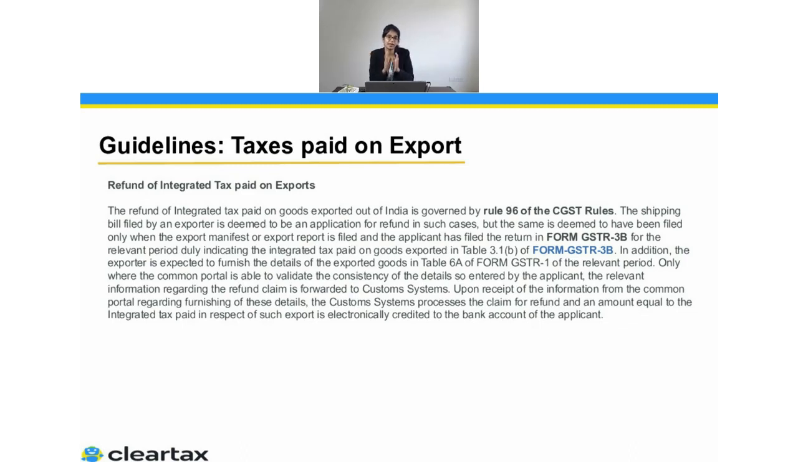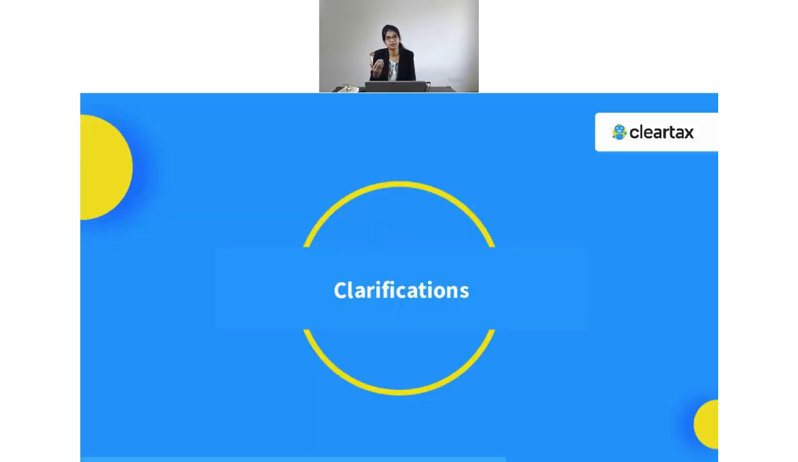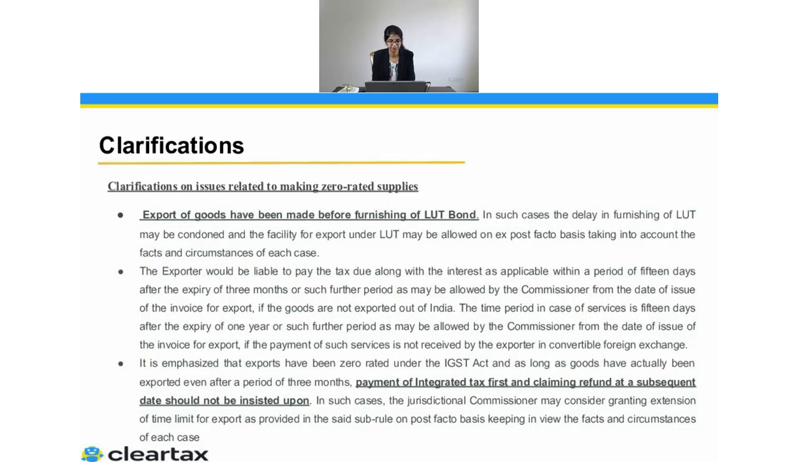So whatever the liability has been paid, because if you look into 3.1b, they ask for the zero rated supply. So there the value and in GST 1 in table number 6A, both values should match. So that needs to be taken care of. But whatever shipping bill detail has been filed will be deemed as the refund application having been filed. Apart from that, there is certain clarification which has been given by the government.